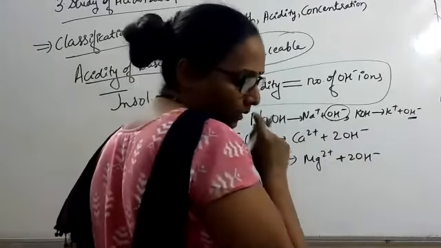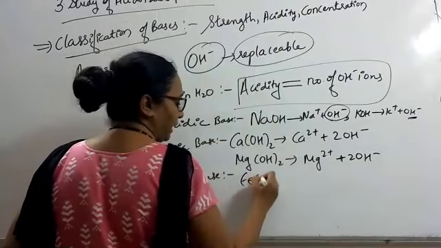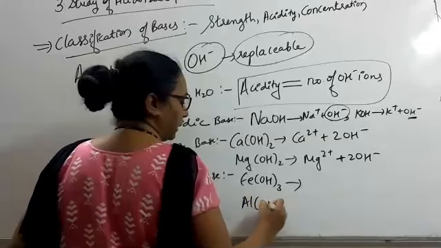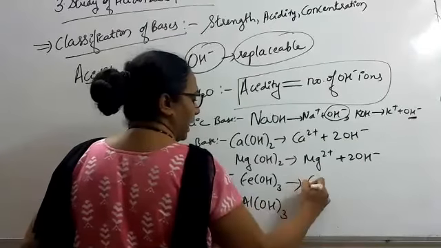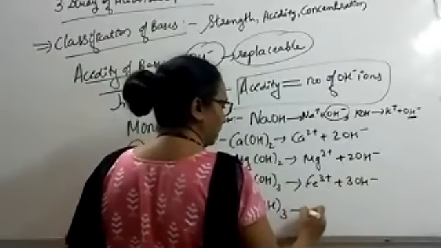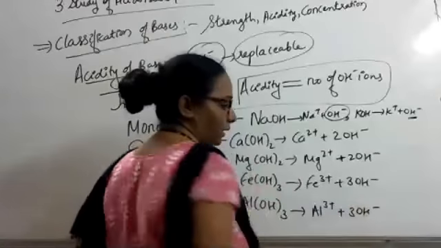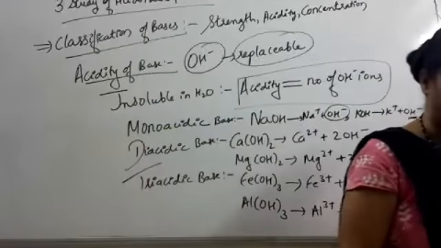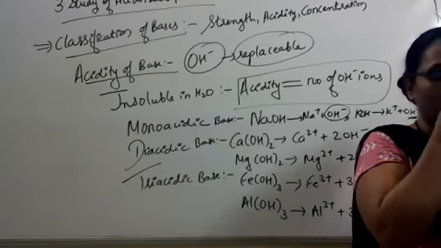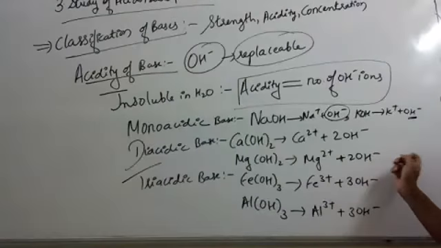And then we have triacidic: ferric hydroxide, aluminium hydroxide. Fe3 plus, 3 OH minus; Al3 plus, 3 OH minus. So 3 OH groups, 2 OH groups, and 1 OH group. Okay, so take a screenshot of this, all of you.